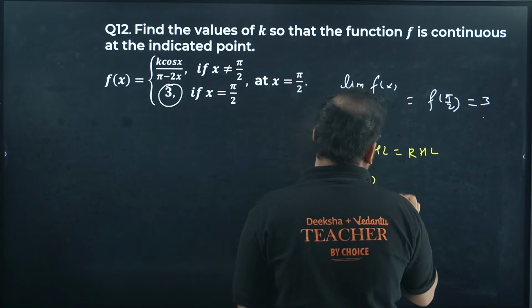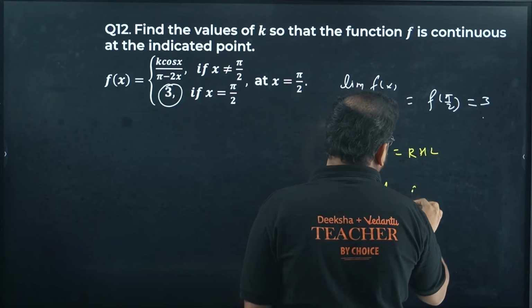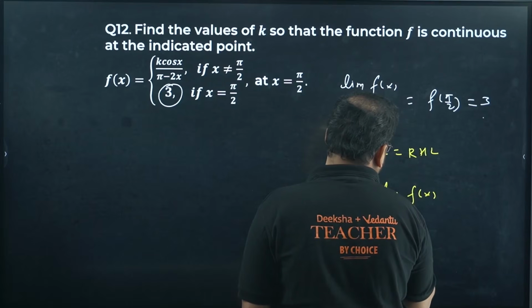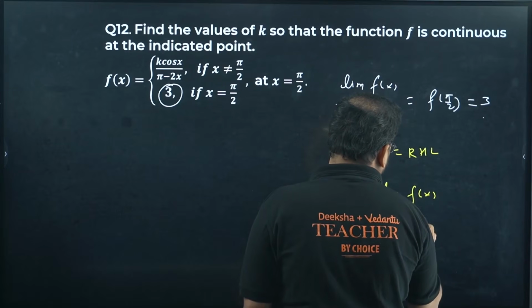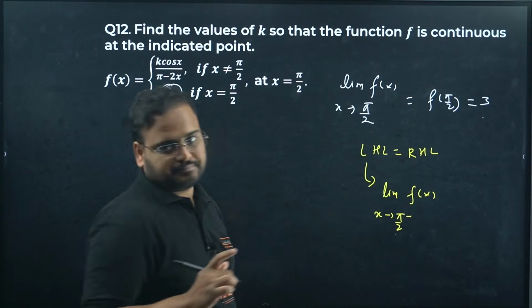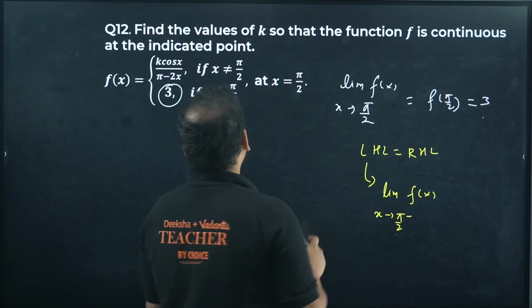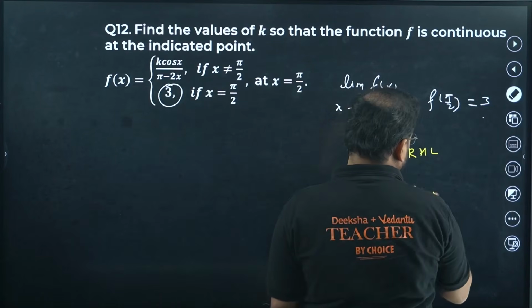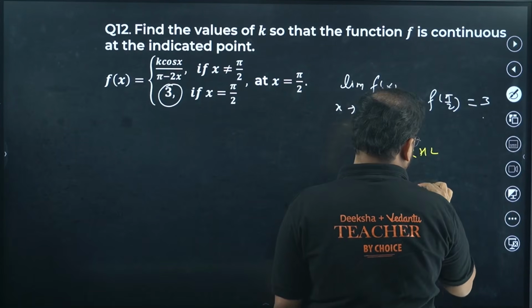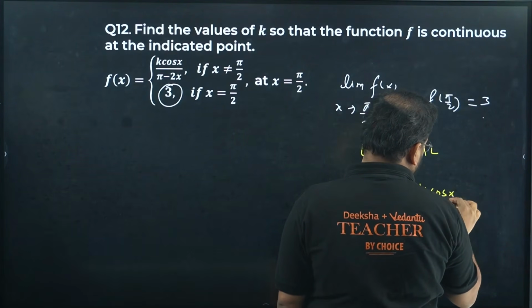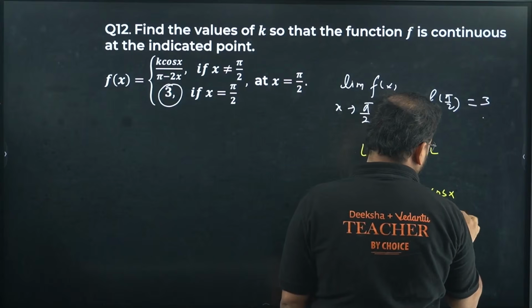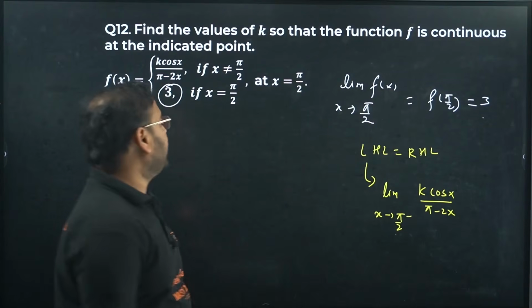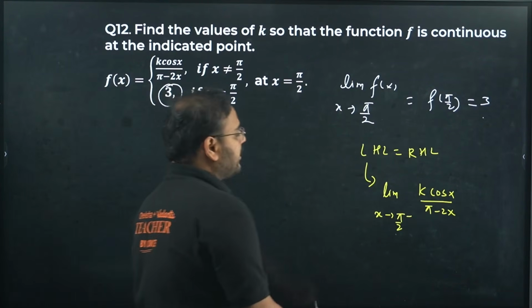For the LHL, we write the limit of the function f(x) when x tends to pi by 2 from the minus side. What is f(x)? k cos x upon pi minus 2x. Now look carefully.